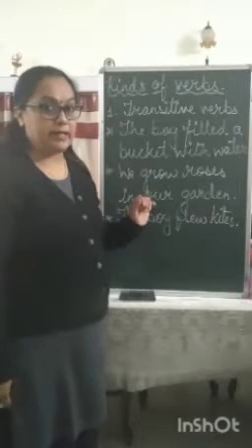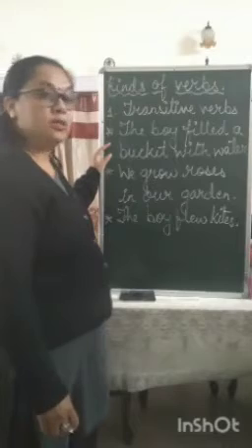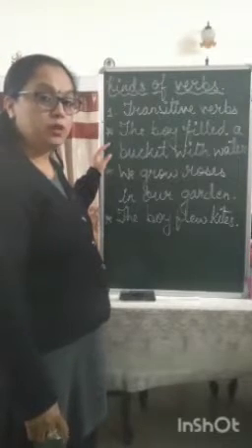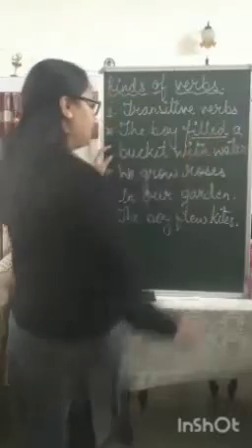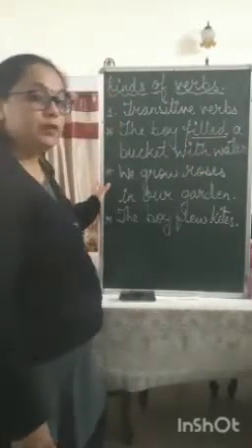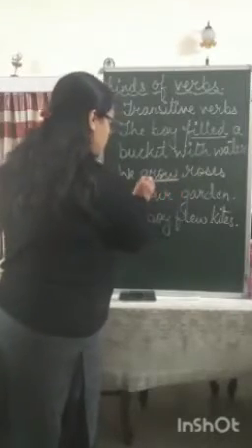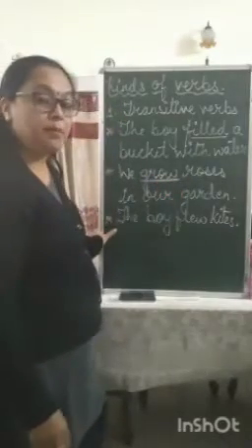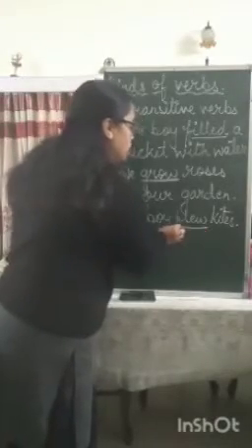First, we will underline them. In the first sentence, what did the boy do? The boy filled. Next one, what did we do? We grow. And the third one, what did the boy do? The boy flew.